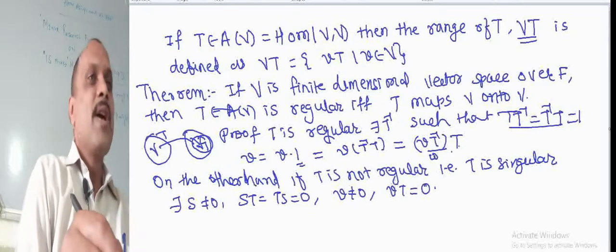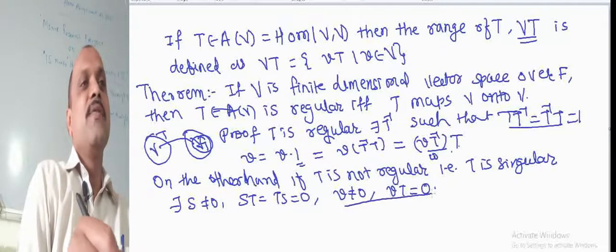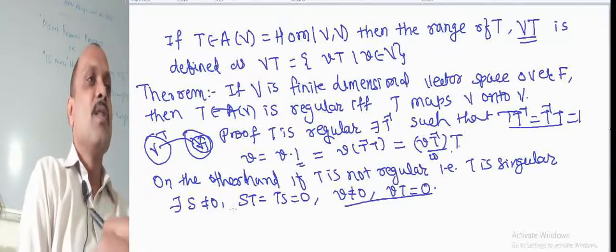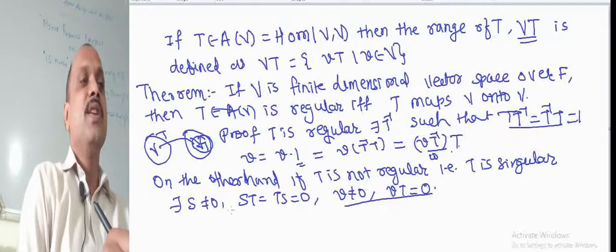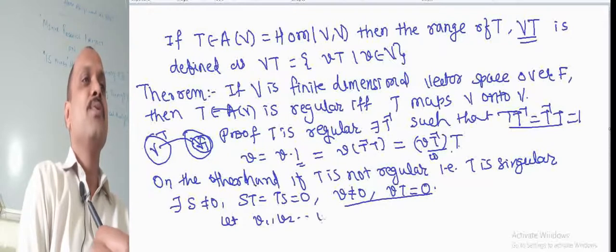Now we apply this T of v equal to 0. Here it is given that V is finite dimensional, and suppose that v1, v2, vn is a basis